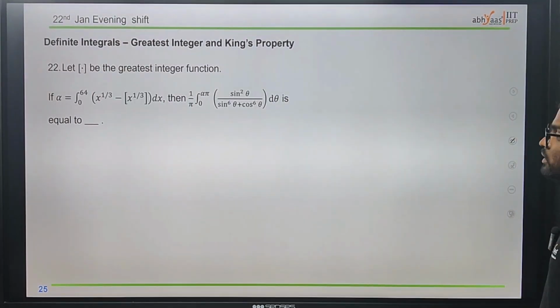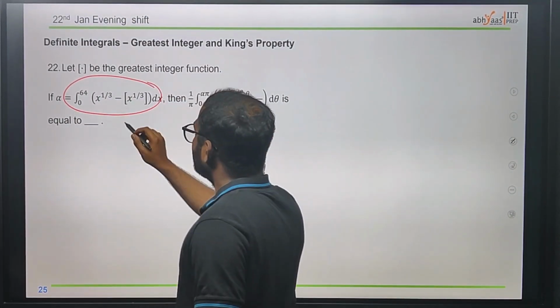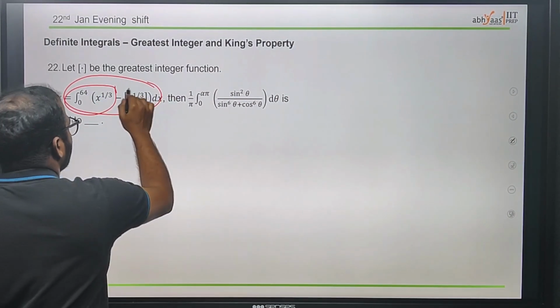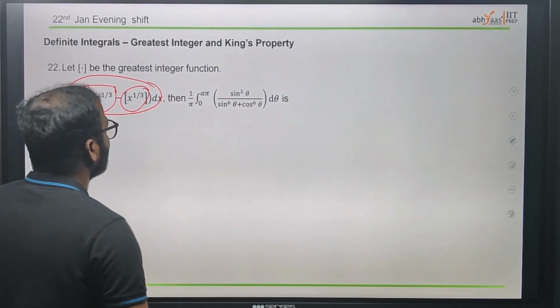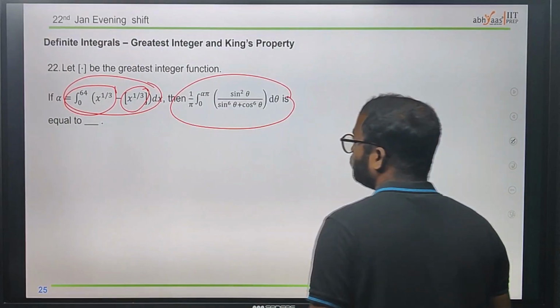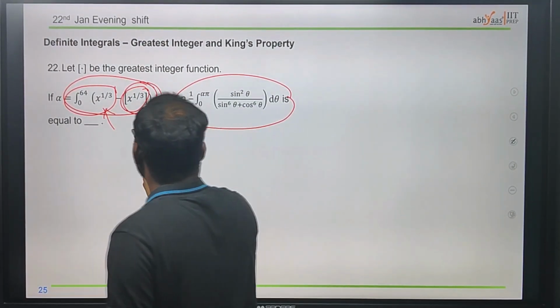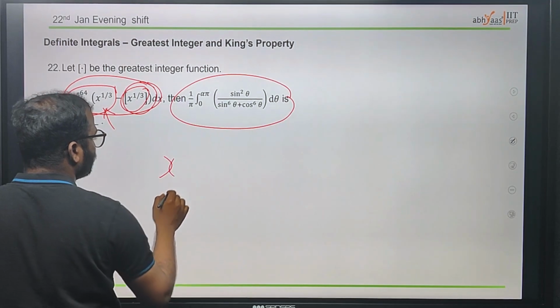Okay, now the next question is based on the definite integral. If you observe, we can make this easy, but here we have the greatest integer function, and also we have another integral function we have to do. Since we make it difficult, which makes it lengthy also. Okay, we can easily find this one. And here we will have like 1 by 3. We will have to find the limits.